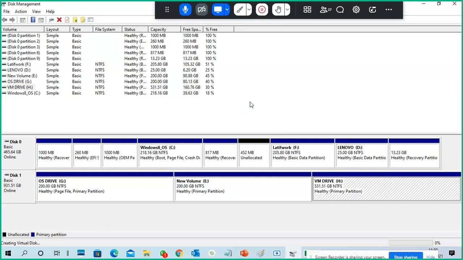Click OK. It will take time, guys. Don't worry, the percentage is going on. Just let it create. It will take time because it's a fixed hard disk.